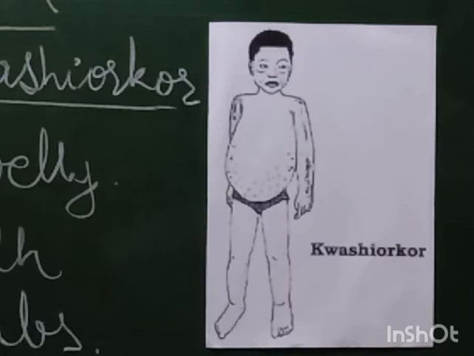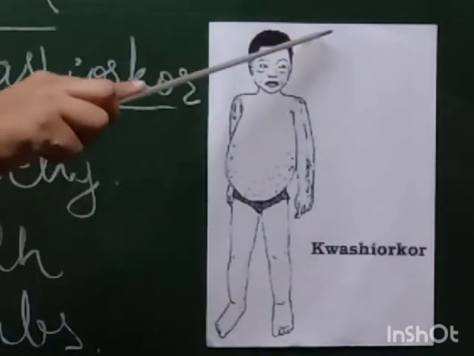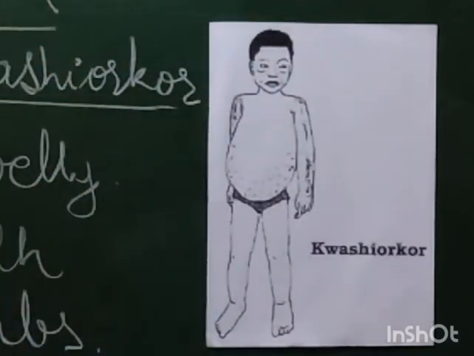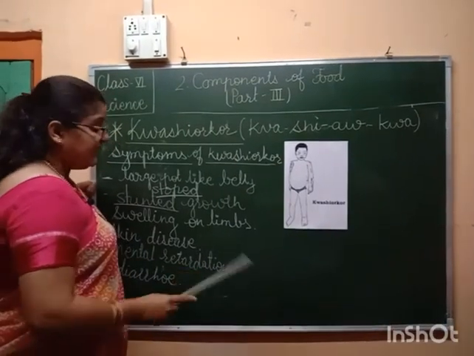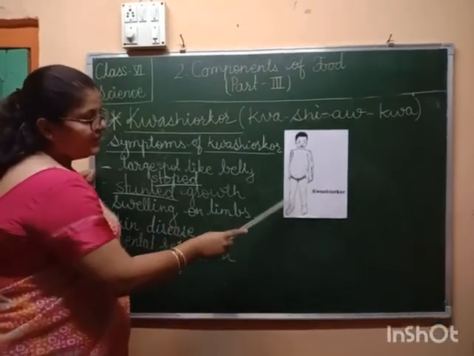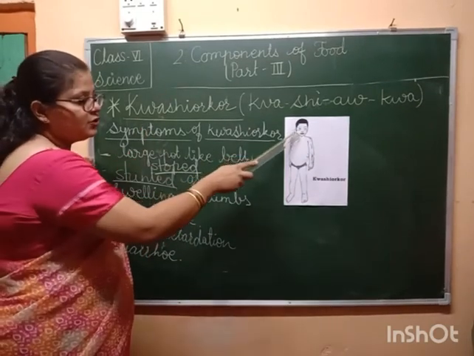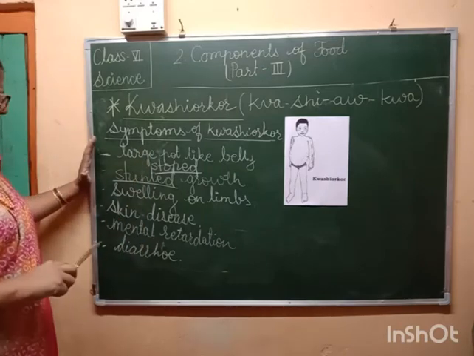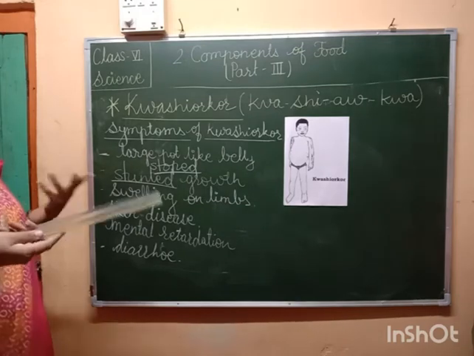I'll repeat one more time. Large pot-like belly, stunted growth, so the growth is stopped. Swelling on the limbs: if we consider the feet and the hands, we can see the swelling on them. Skin disease, yes, certain spots are seen. And even the face shows some swelling. Then diarrhea. These are the symptoms of a child suffering from Kwashiorkor.